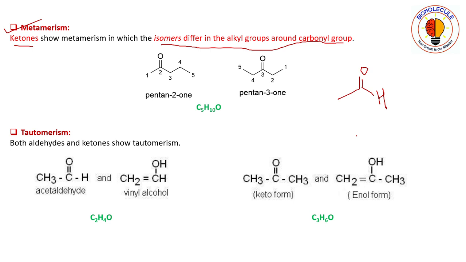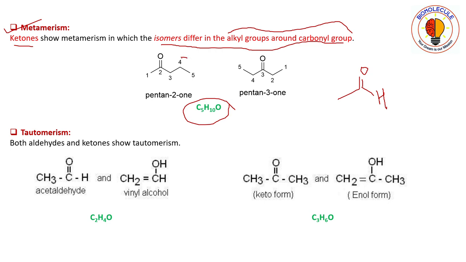Here we cannot compare different alkyl groups. I mean to say that if we take an example of pentan-2-one, the ketones pentan-2-one and pentan-3-one both have the same molecular formula C5H10O. So in this isomerism, the isomers differ in the alkyl groups around the carbonyl group.